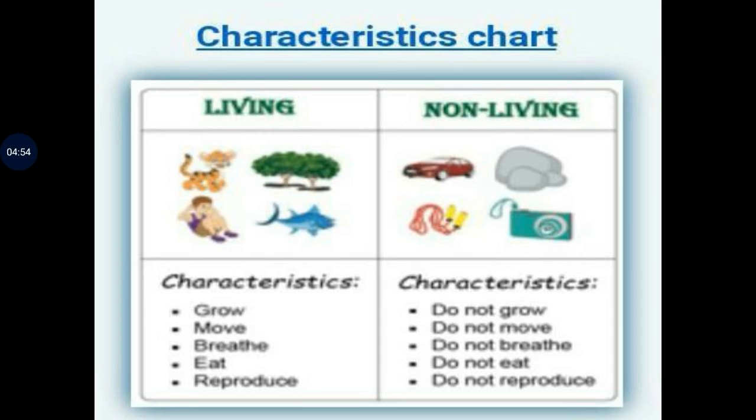So, here are the clear characteristics of non-living things and living things. That is, living things grow, move, breathe, eat, and reproduce. But non-living things do not grow, do not move, do not breathe, do not eat, and do not reproduce.